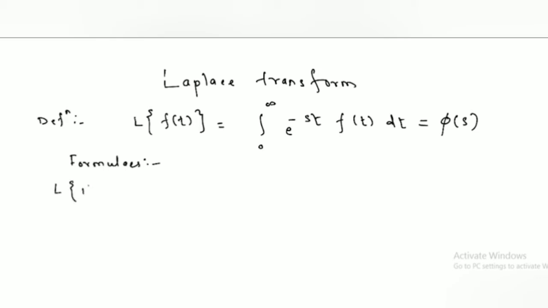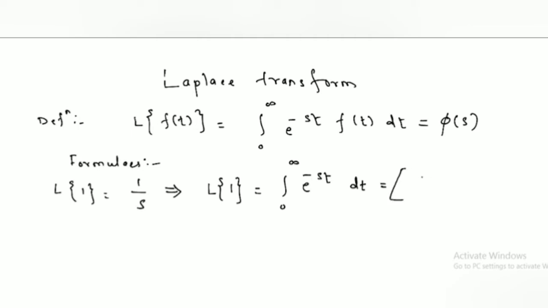Laplace transform of 1 is equal to 1 upon s. All these formulas are derived from this definition. When you substitute here f of t as 1, we see the Laplace transform of 1 by using the definition, integration 0 to infinity e raised to minus st. Here f of t is 1, so we substitute 1 here, and take the integration of this e raised to minus st.